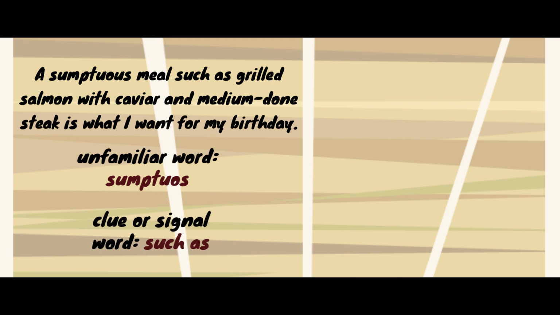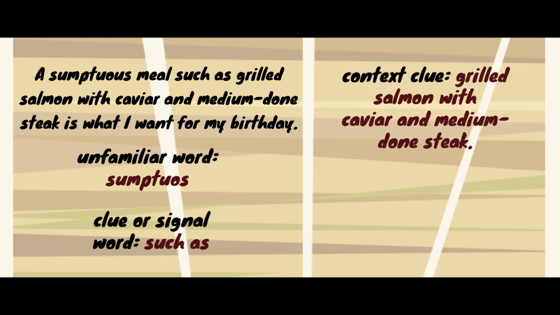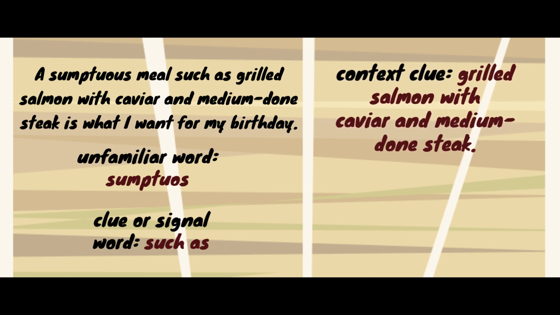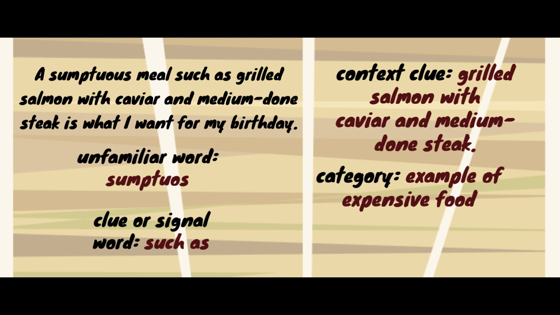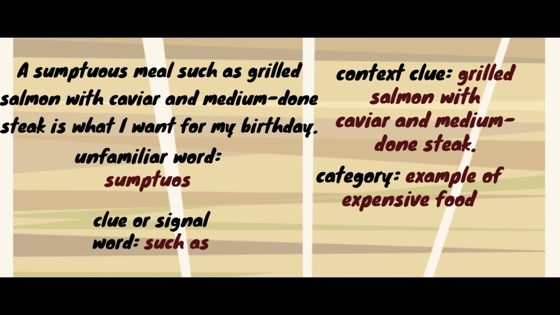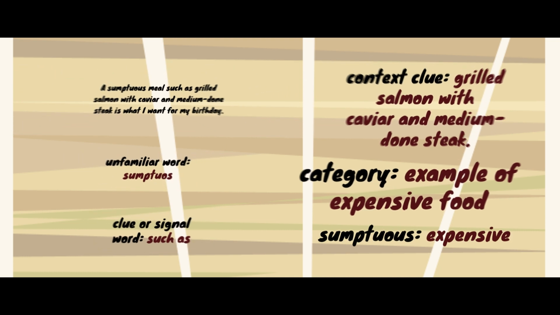The examples given are grilled salmon with caviar and medium done steak. In general, how can you classify these given examples? They are examples of expensive food. Now, what is the meaning of sumptuous? The meaning of sumptuous is expensive.